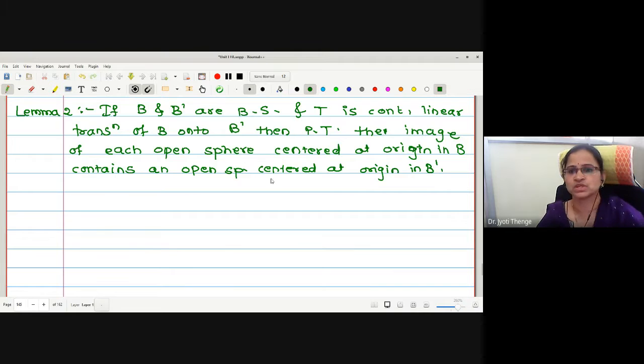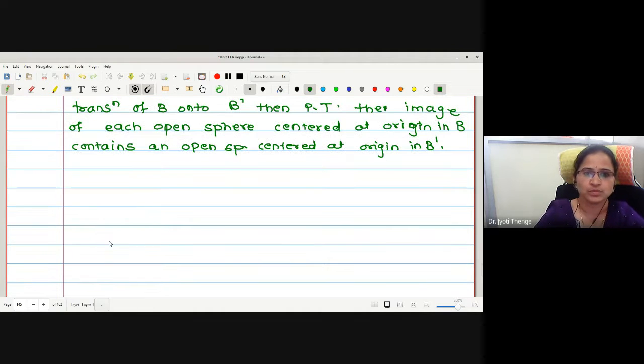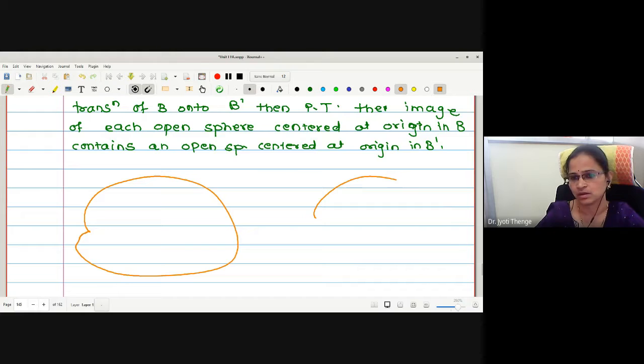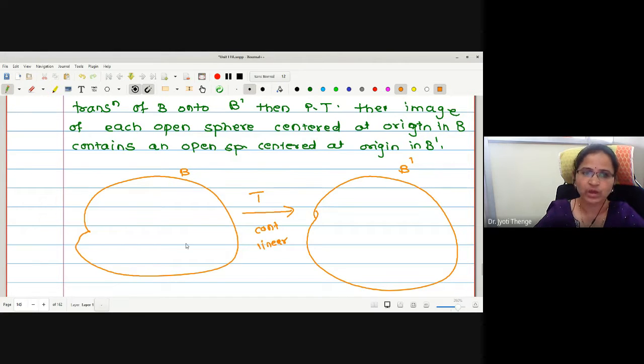We were not going to see the proof of this one. Suppose we have two spaces. This is B, let this be B dash. Two Banach spaces we have in our hand, and T is the continuous linear mapping. Then if we have an open sphere centered at origin in B, say this, what will be the image?